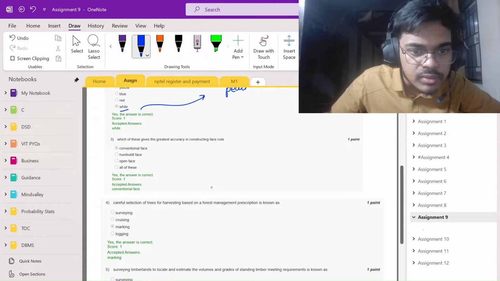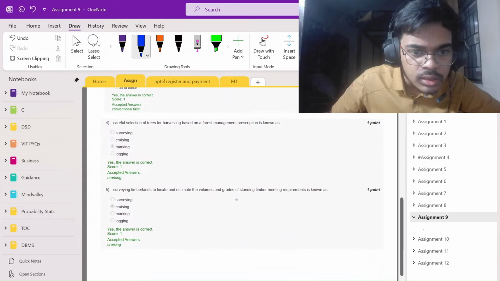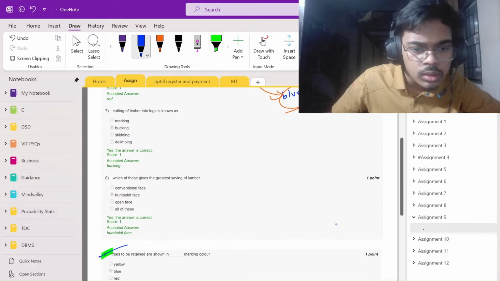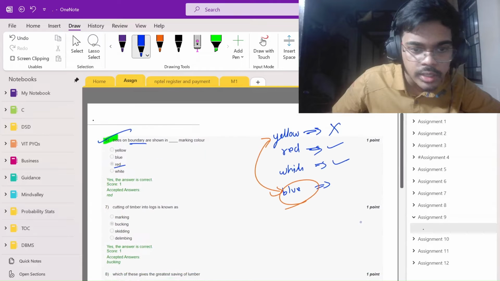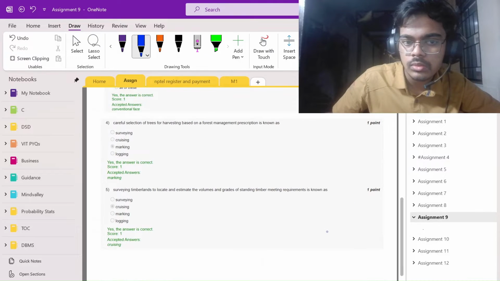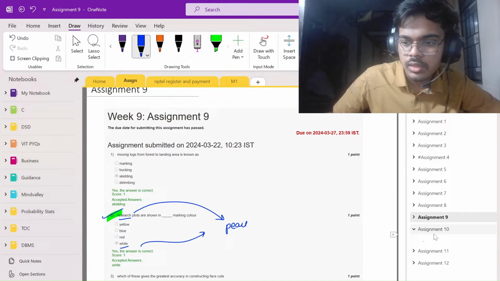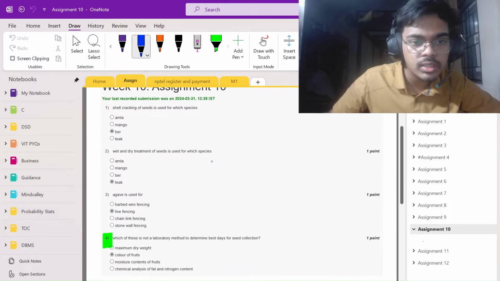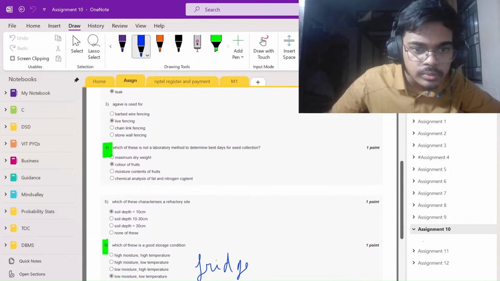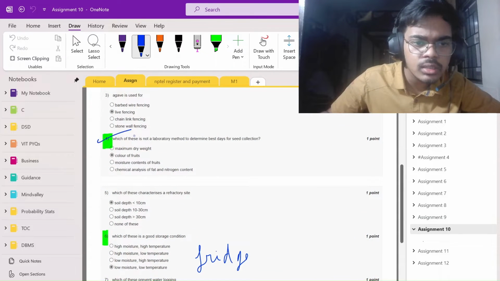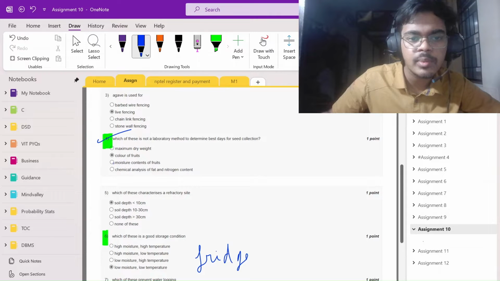Let's move next. Let's see if there are some easy things here. All the things are easy, but I am just categorizing. Let's go to easier questions. Here, easy question, easy question. This is very logical. You can read that this is not a laboratory method, the color food.